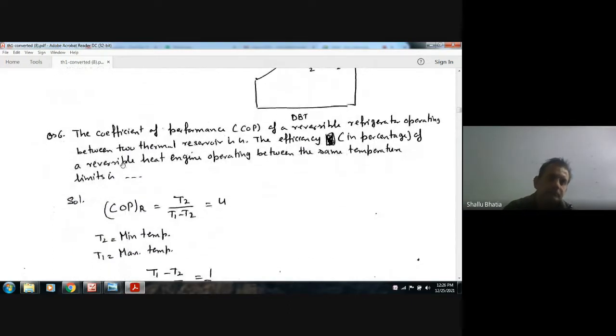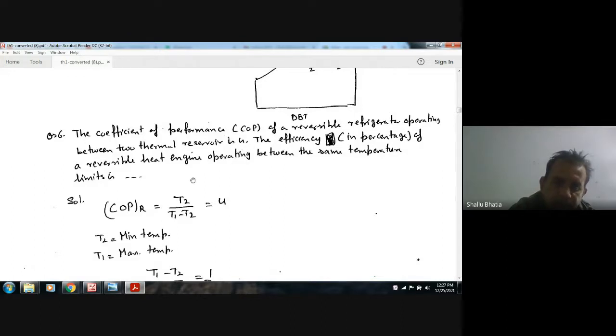Next, the coefficient of performance, COP, of a reversible refrigerator operating between two thermal reservoirs is 4. The efficiency in percentage of a reversible heat engine operating between the same temperature limits. COP of the refrigerator is 4.